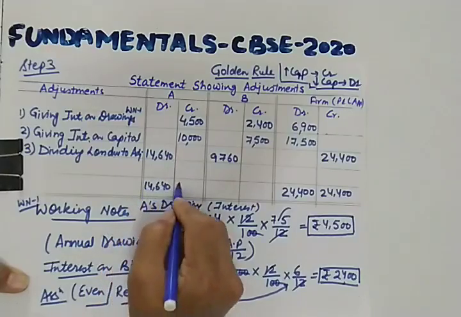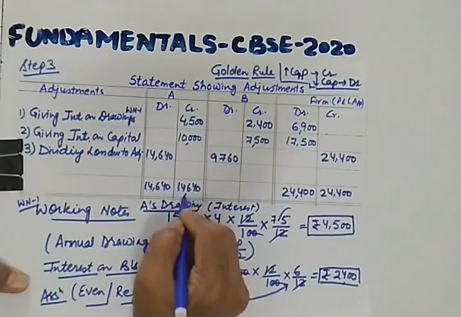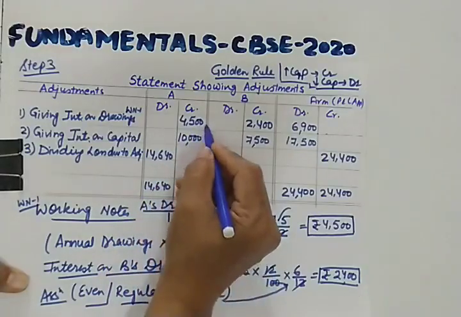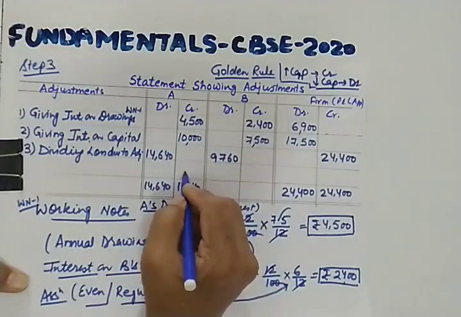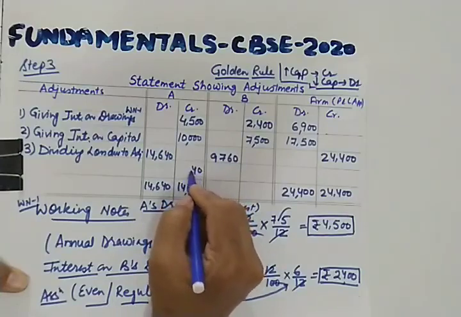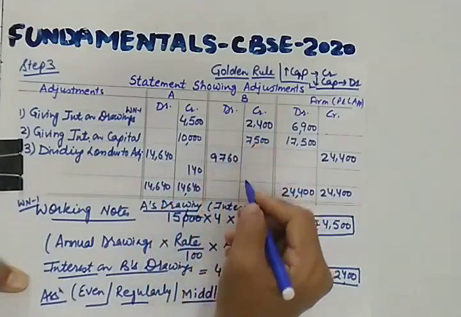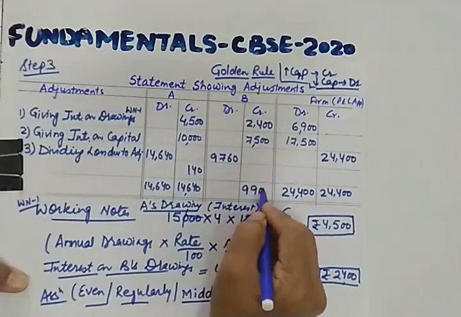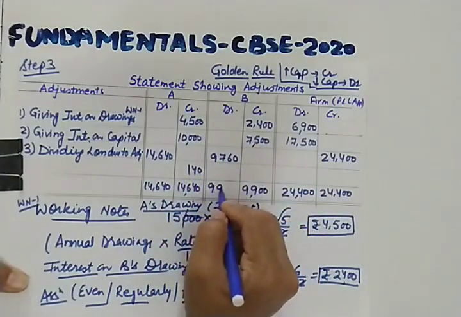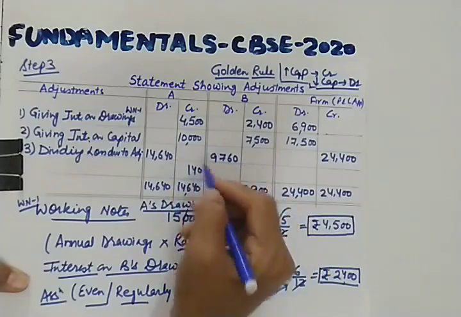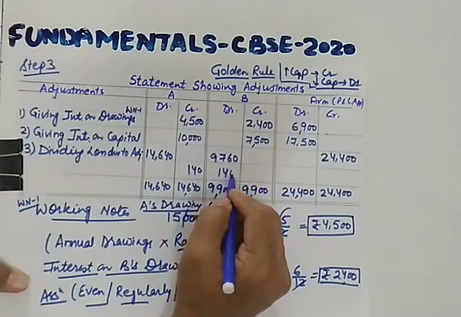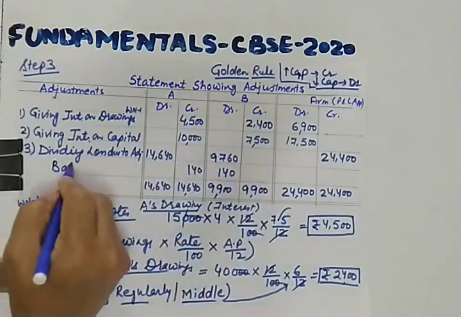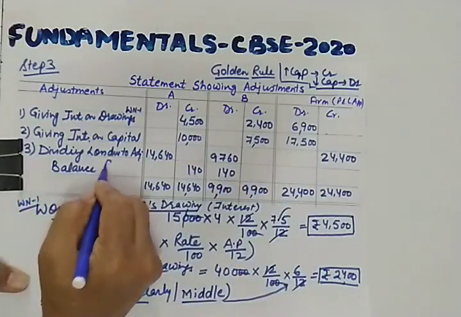We will write the higher side on both the sides and we will deduct the sum total of this from this. So if you deduct this from this, you will be able to get 140. And likewise, which side is higher here? This side is higher. 9,900 and then the balancing figure will be written here. So this is the balancing figure.